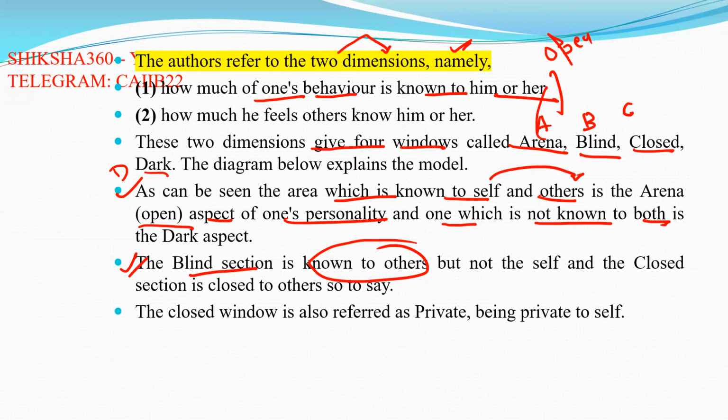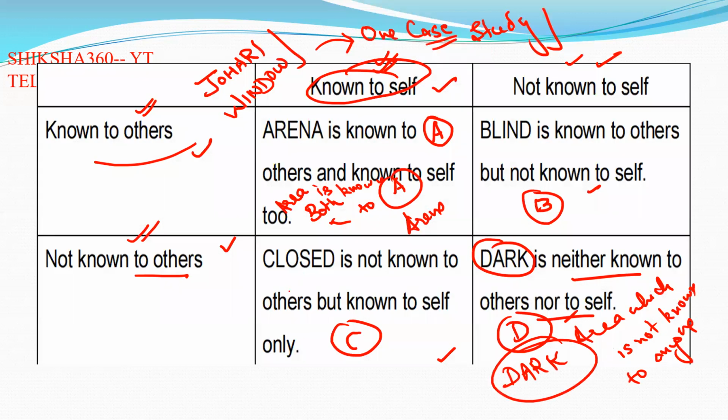And the closed section is closed to others, so to say. The closed window is also known as the private, basically being private to self. So you have to remember that this window is also known as the private, and arena is basically the open.